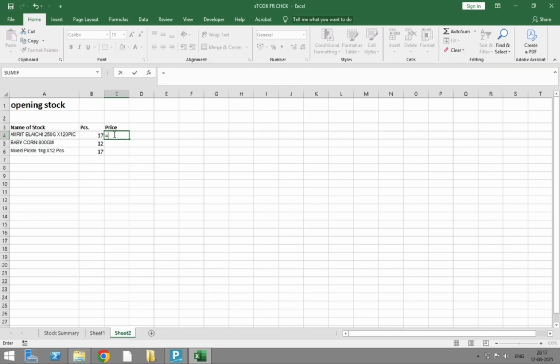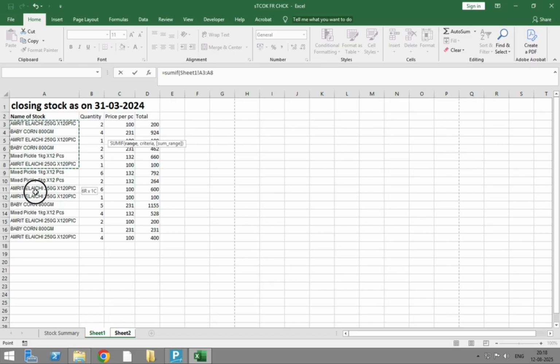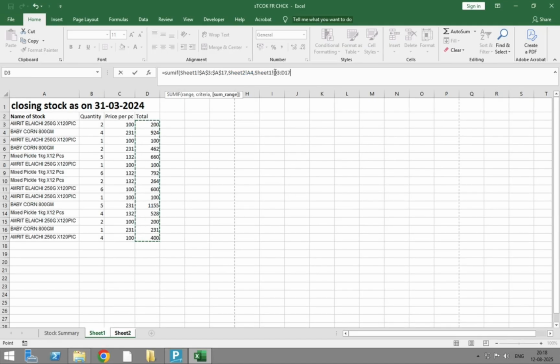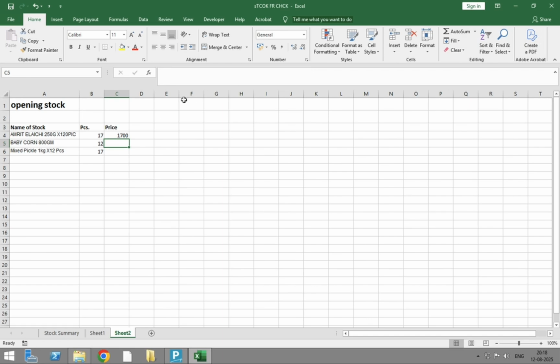So we will write equals SUMIF, bracket open, range, put a dollar sign on it, criteria, and now copy and paste to the others. So my answer is 1700.